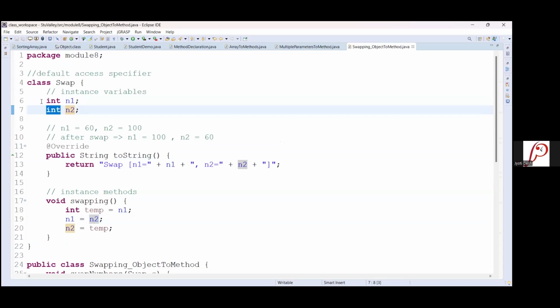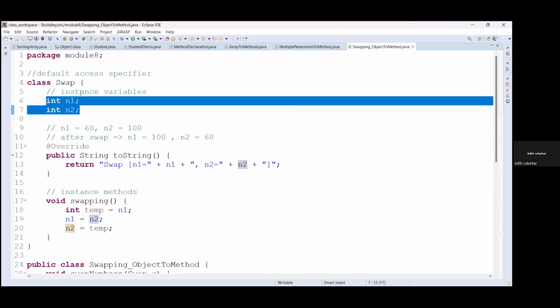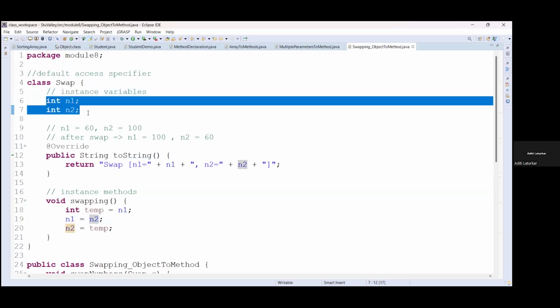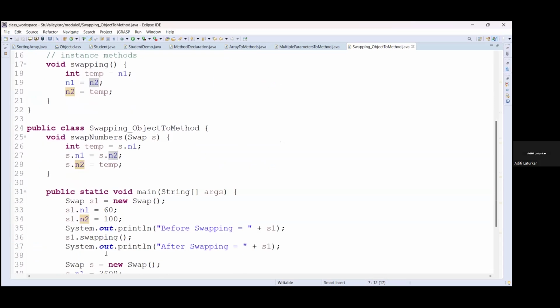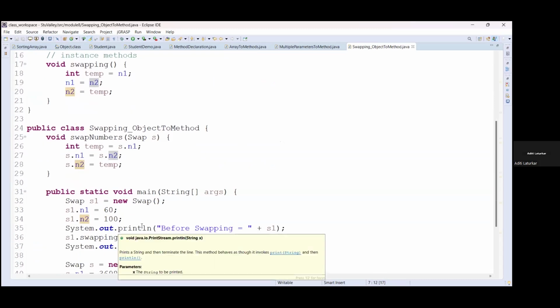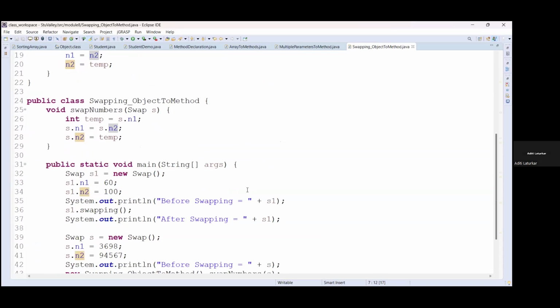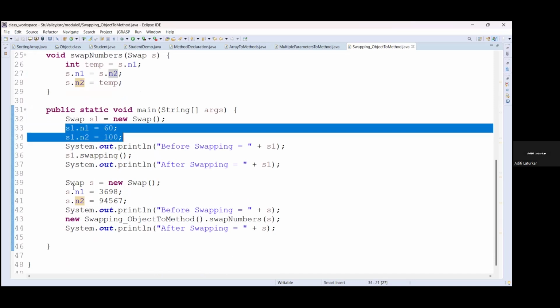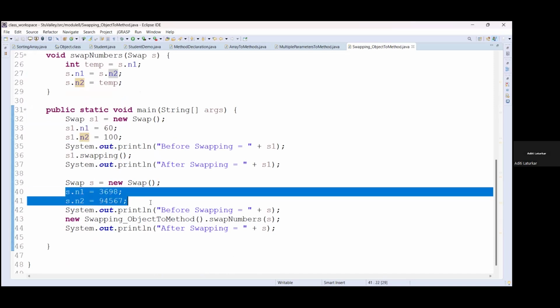We are performing the operation directly on the instance variables. That means each object will have its own copy of these two n1 and n2 variables. Everyone has the separate copy. So you can create multiple objects and perform the swap operations in multiple objects also. The values will not get changed. You can see here, this S1 object has different values, S object will have different values.